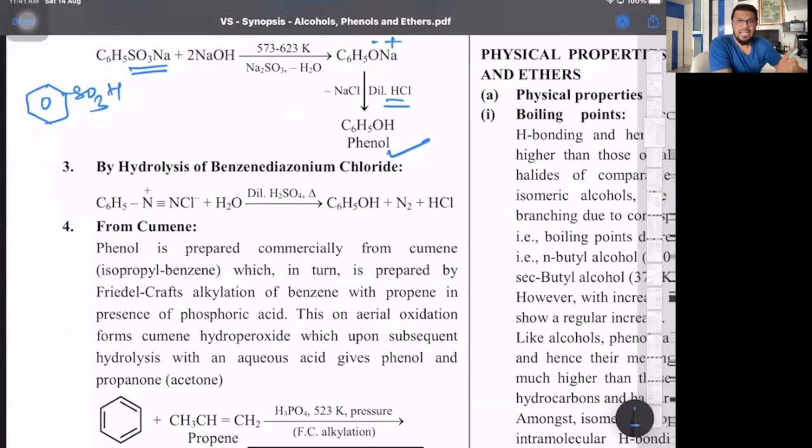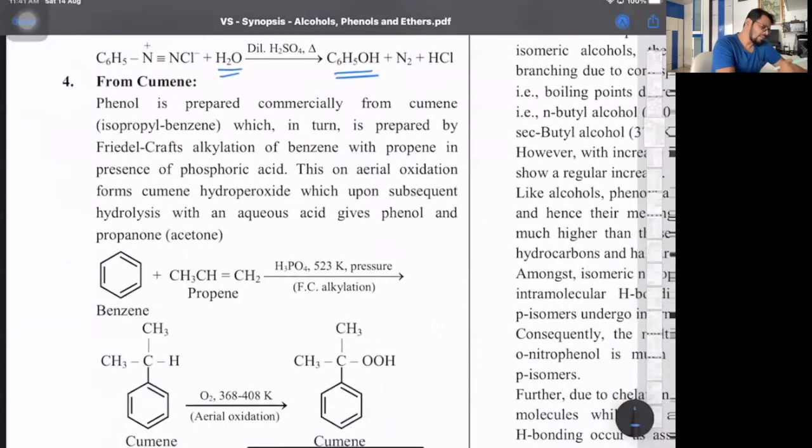How is a benzene diazonium salt formed? Any aromatic 1 degree amine reacts with NaNO2 and HCl to form its diazonium salt between 0 to 5 degrees, that is 273 to 278 Kelvin. And that diazonium salt when hydrolyzed with dilute H2SO4 gives us phenol. Then from cumene, this is the commercial preparation. That is today worldwide, phenol is prepared by this method.